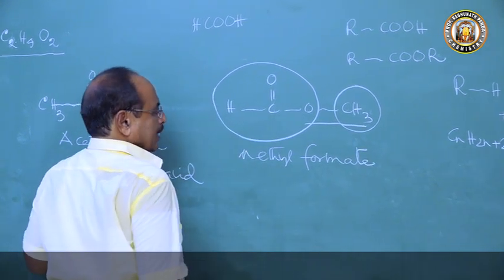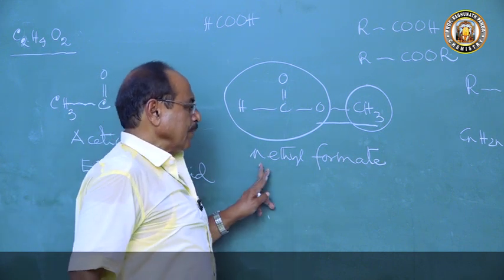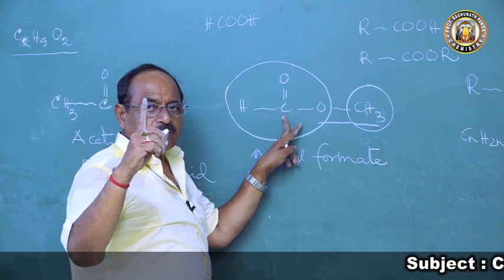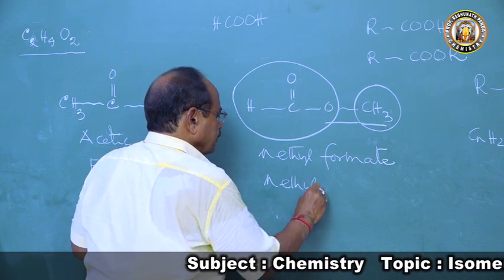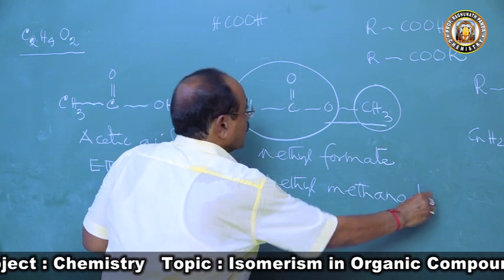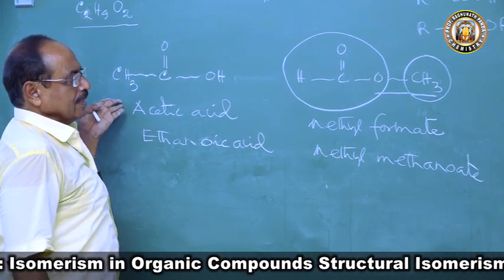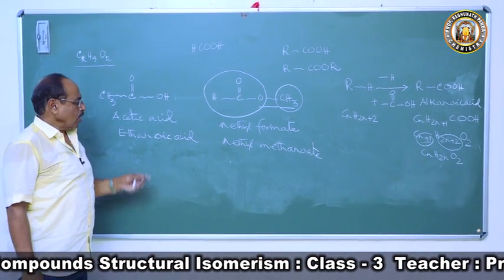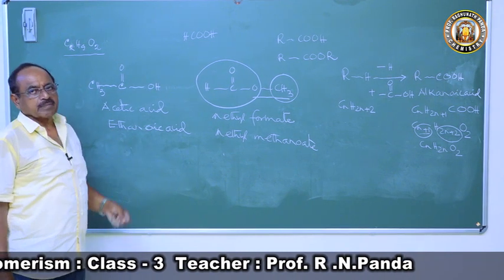Methyl formate. The IUPAC name is called methyl formate, and the common name is also methyl formate. For the IUPAC name, how many carbon atoms are here? 1 carbon, so it is a derivative of methane. So this is called methanoate. So ethanoic acid is a functional derivative of methanoate.